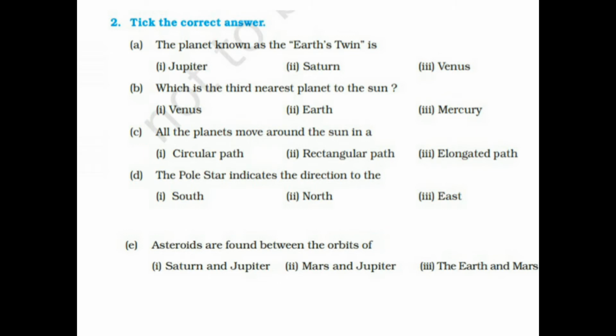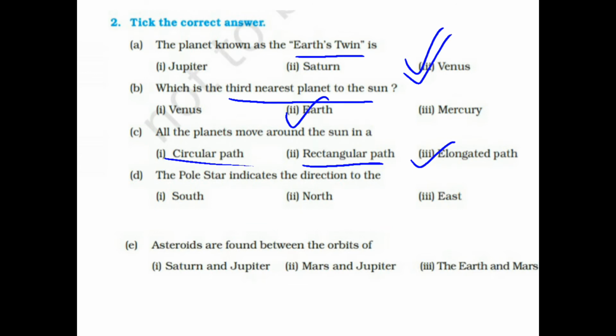The planet known as the Earth's twin is Venus, due to nearly the same shape and the same size. Which is the third nearest planet to the sun? It's Earth. All the planets move around the sun in an elongated path, not circular, not rectangular. Circular means in this way, rectangular means in this way, but they move in this way.